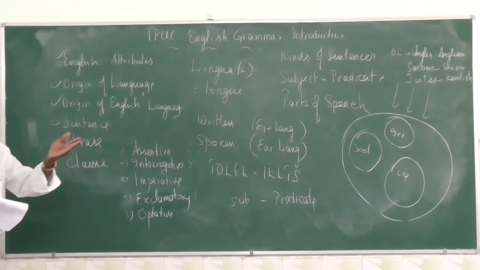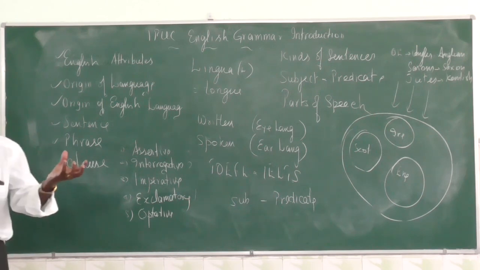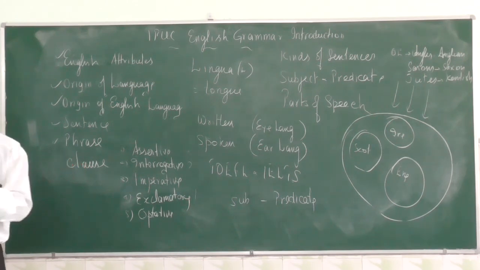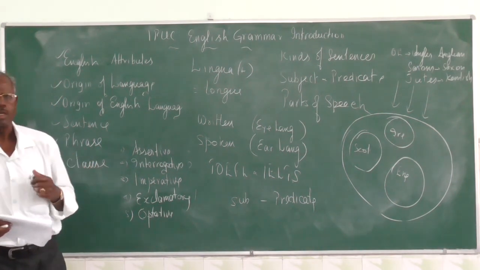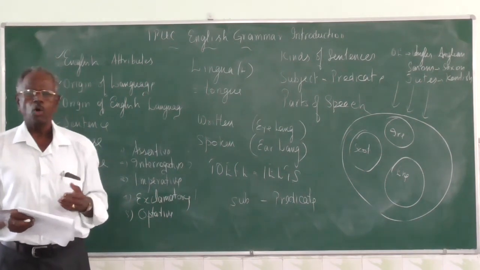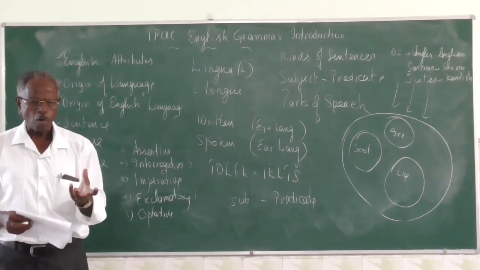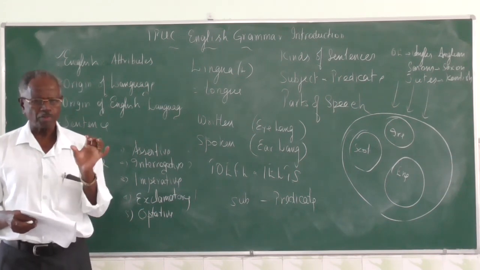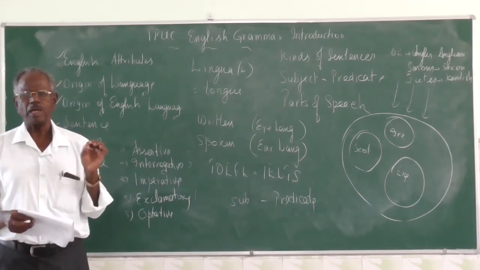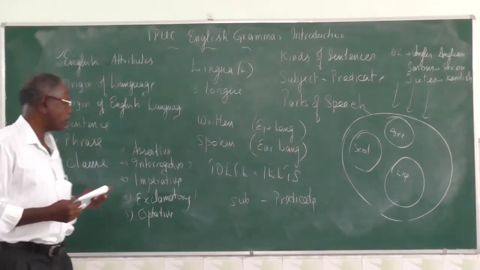For example, on the table, it just gives some meaning. The book is on the table is a sentence. On the table is a phrase. Inside the house, in front of the house, over the roof, inside the bottle. These are all phrases. It is a group of words which give some meaning but not complete meaning.